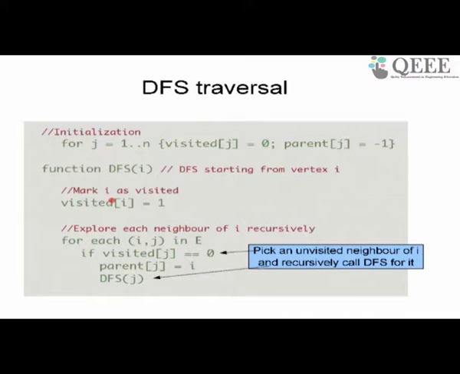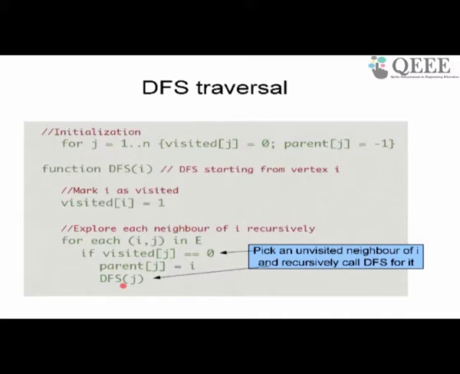So first thing I'll do is mark I as visited. After I marked I as visited, for each neighbor j of I, if the neighbor is not visited already, then I first set the parent of j as I and I call DFS j. So every node will mark itself as visited, pick a neighbor, and if the neighbor is visited, it will skip it. If the neighbor is not visited, it will enter that node with DFS. It's not marking the node as visited, remember. It enters that node using DFS, a recursive call.